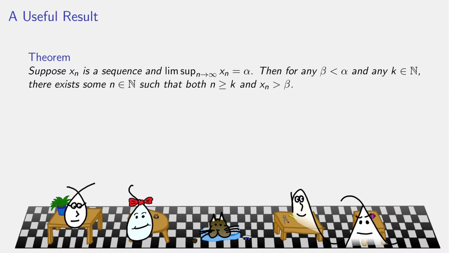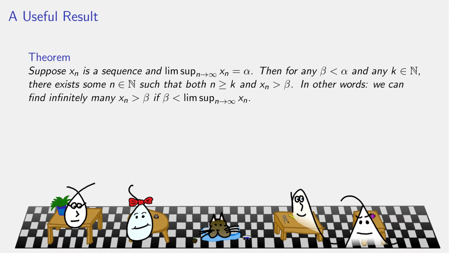So suppose x_n is a sequence, it has LimSup alpha, and beta, here beta is not necessarily the LimInf, it's just any number. Beta is smaller than alpha, and k is any natural number. Then there must exist some natural number n at least as large as k, so that x sub n is bigger than beta. If you pick anything smaller than the LimSup, you can always find terms of the sequence bigger than that. In other words, you can do that infinitely many times, okay? If you can always find terms of the sequence bigger than beta, larger than k, where k is anything you want, then you can find infinitely many.